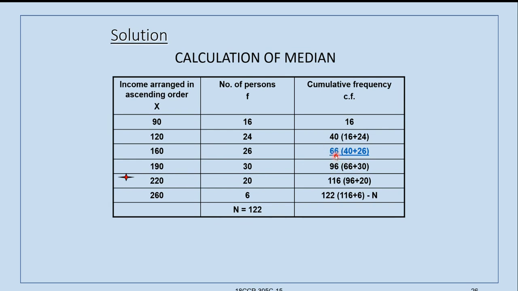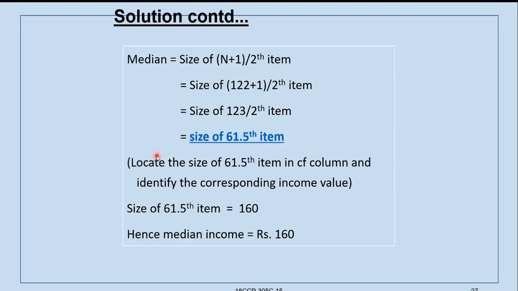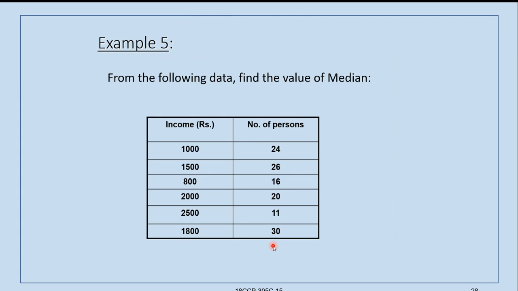Below this, that means the value is up to 160. The value of the median will be less than or equal to 160. That we will see. So the sixth item is 160. Hence, median income is 160. That we have to understand. This we have to take, and then a formula is applied. The formula we will see at a later stage.